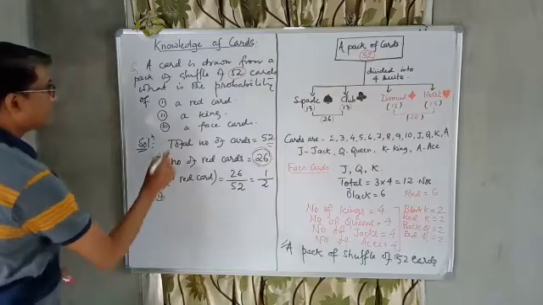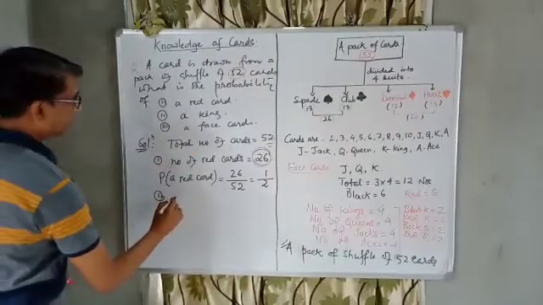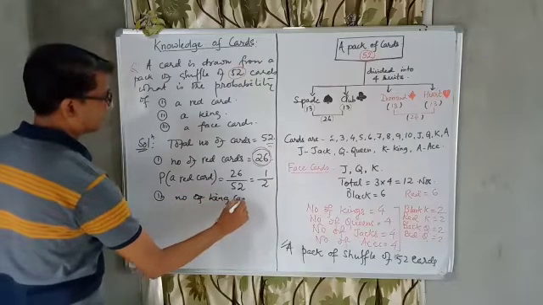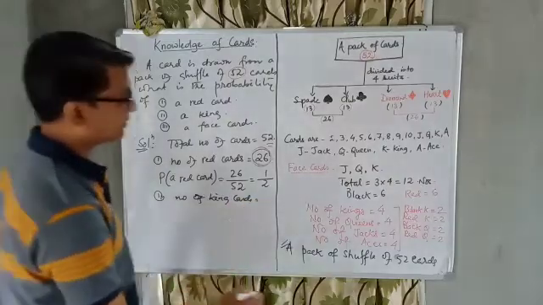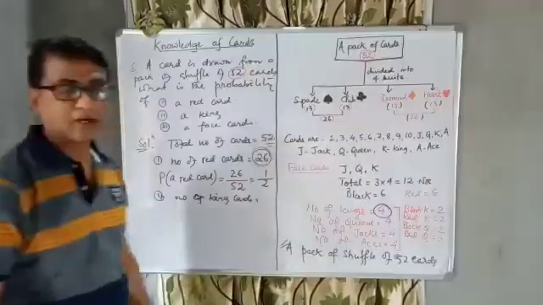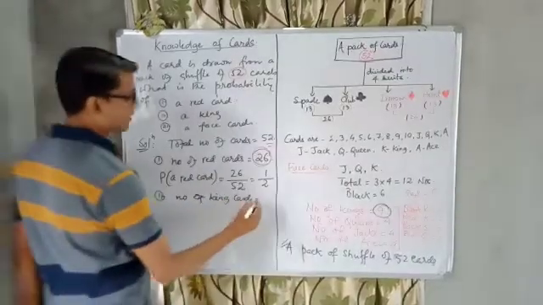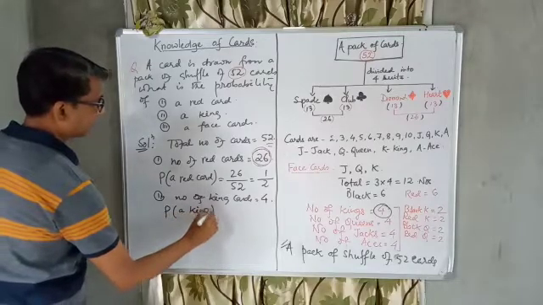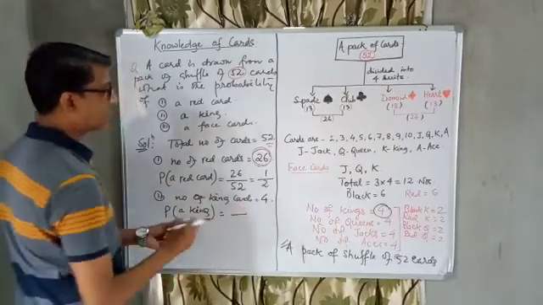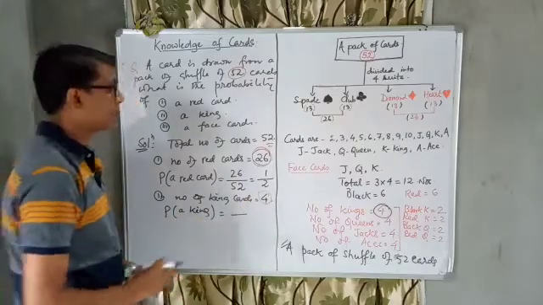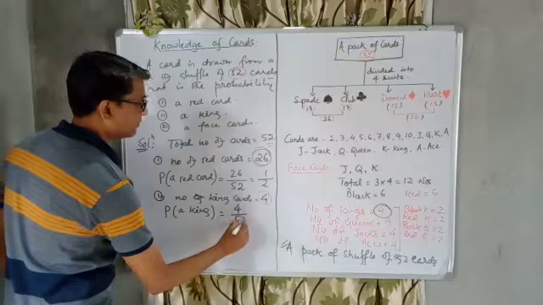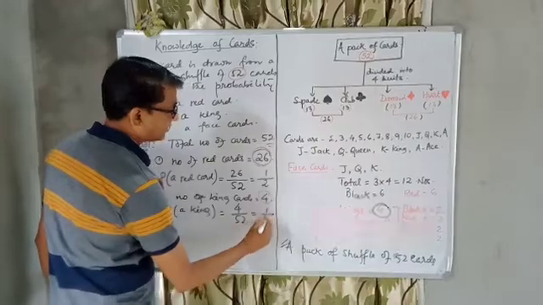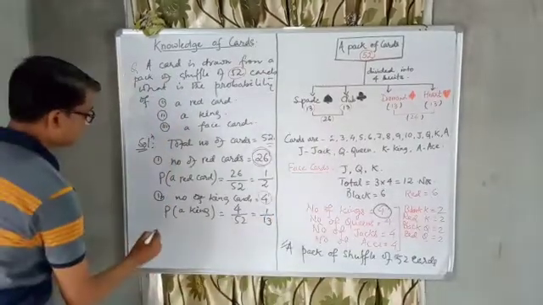Number 2, a king. What is the number of king cards? How many kings are there? The number of kings is 4. No color, any color may come. So the number of king cards is 4. So the probability of a king is equal to, in favor of us 4, and total is 52. 4 by 52. You can make it simple, and that is 1 by 13.